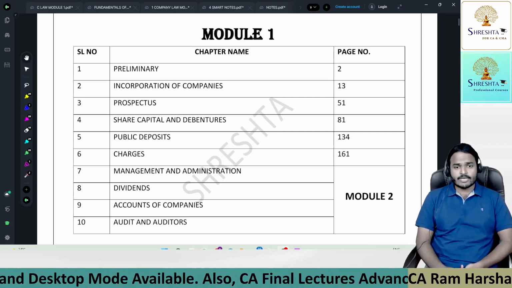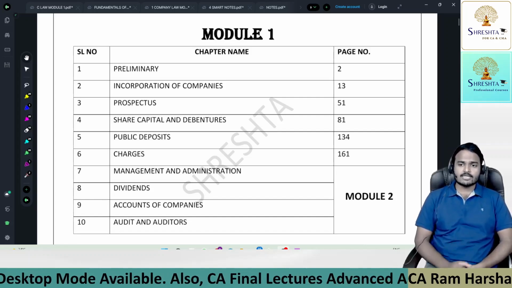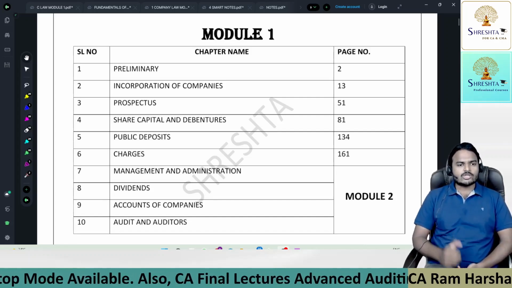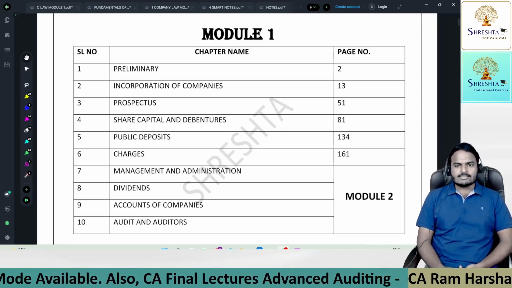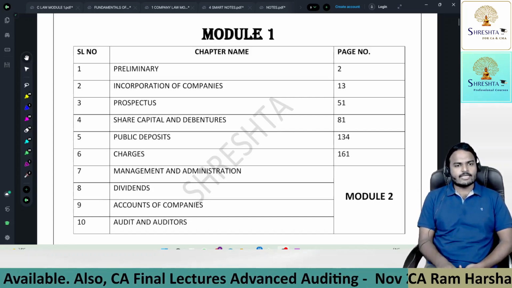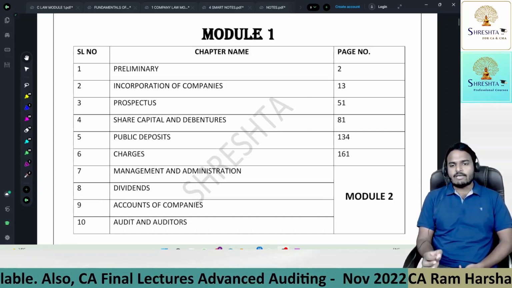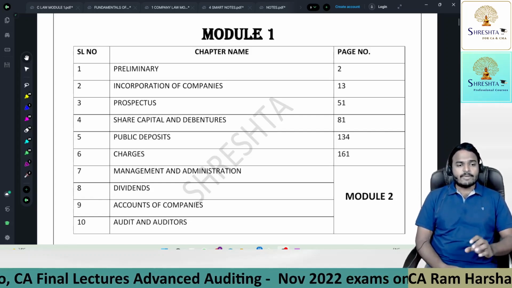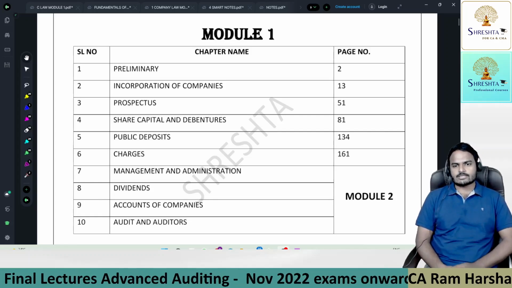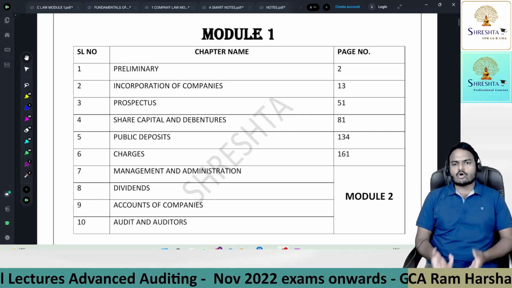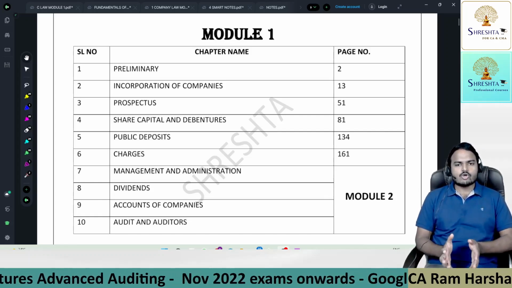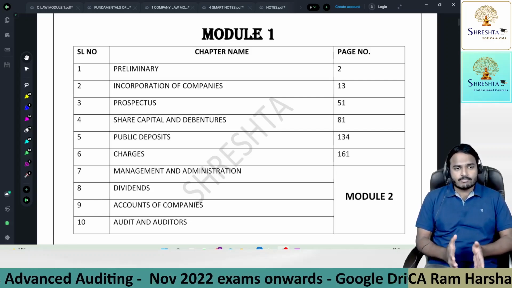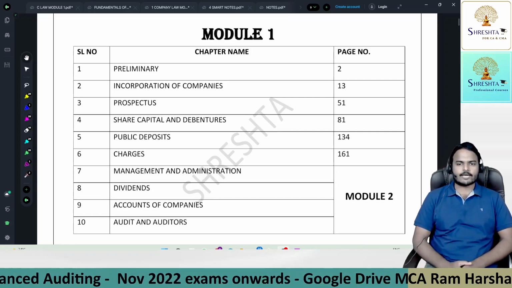Sir, is incorporation mandatory for a company? Yes, because when you go through the definition of company, company means a company incorporated under the Companies Act 2013 or any previous company law. So the definition itself is telling us a company comes into existence through incorporation. Okay sir, how to incorporate a company? All these topics you learnt under chapter number 2, that is incorporation of companies.